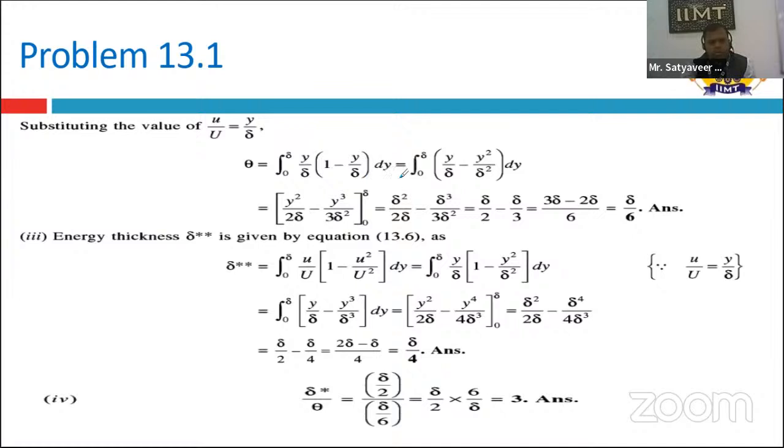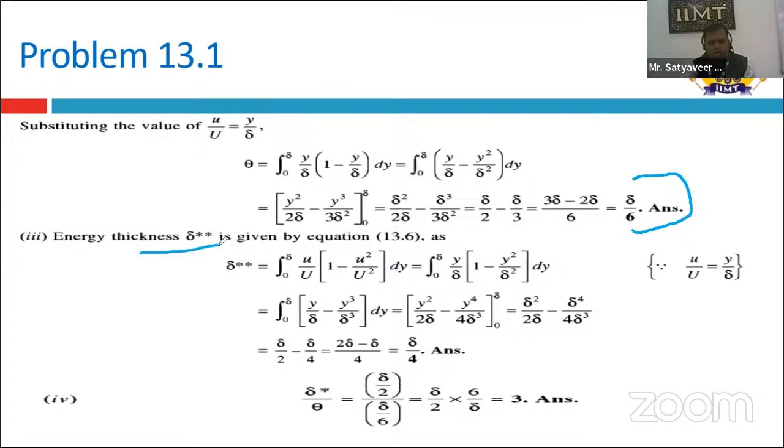After putting the value you integrate: Y by delta gives Y square by 2 delta, and Y square by delta square gives Y cube by 3 delta square. Finally, you can solve for the value of theta. It is obtained as delta by 6.